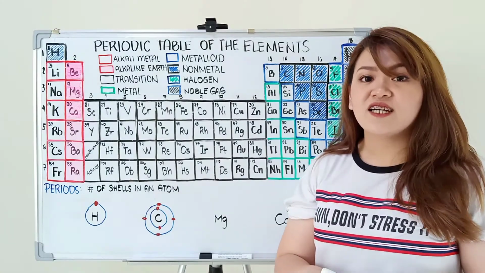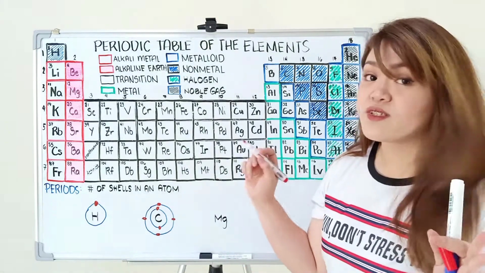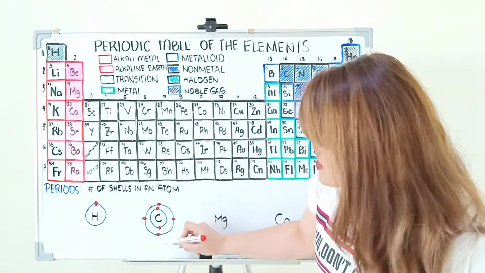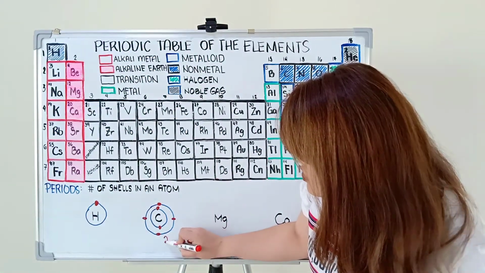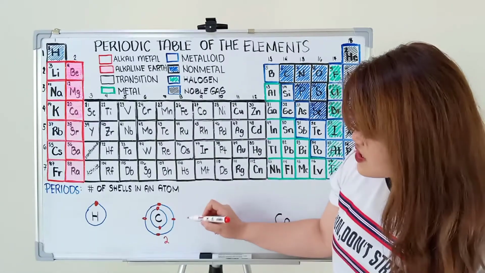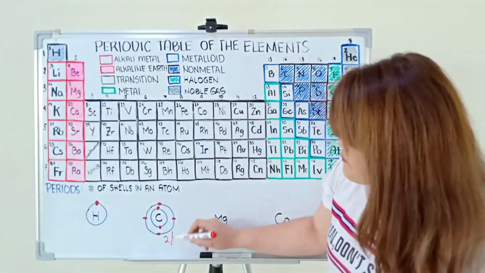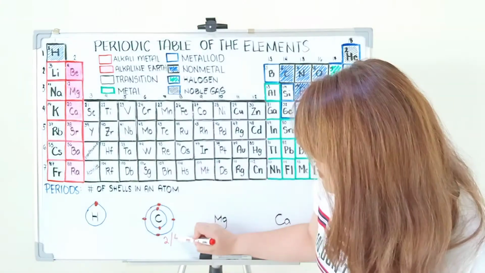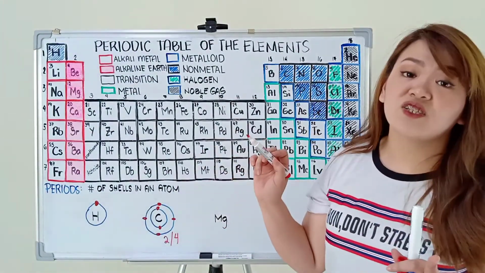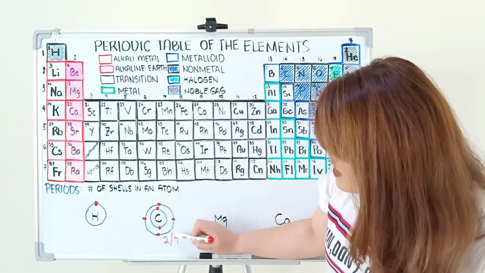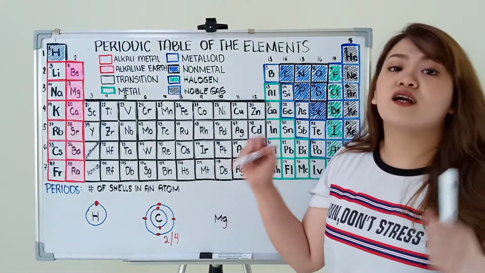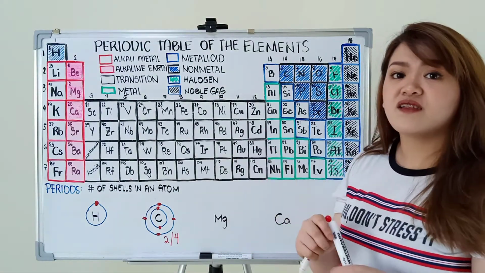Para hindi nyo kailangan i-drawing parate, you can use this method. So again, first shell, we have 2 electrons, and then for the second shell, ilan na lang matitira? So 6 minus 2, we have 4 electrons. Ilang shell yung na-occupy? We have first shell and second shell, kaya period 2. So let's have another example.